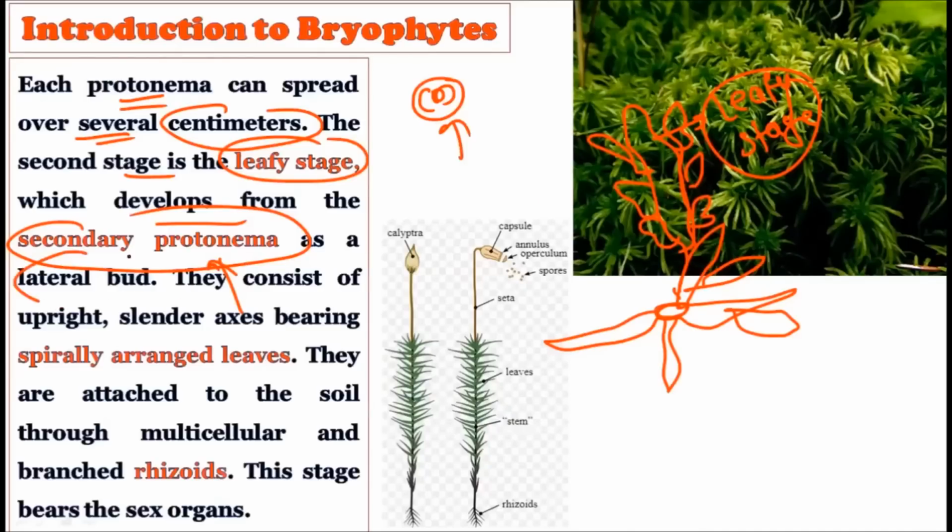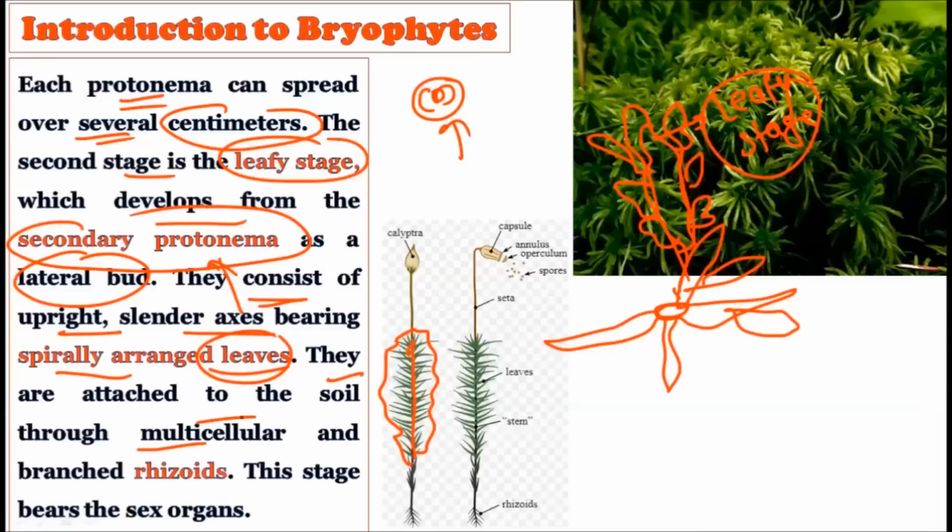This arises because of the lateral buds. They consist of an upright, slender axis, standing like a plant, bearing spirally arranged leaves on the central axis. They are attached to the soil through multicellular rhizoids, of course, as we have discussed. This stage bears the sex organs because it's a gametophyte, and it can bear the male and female sex organs.